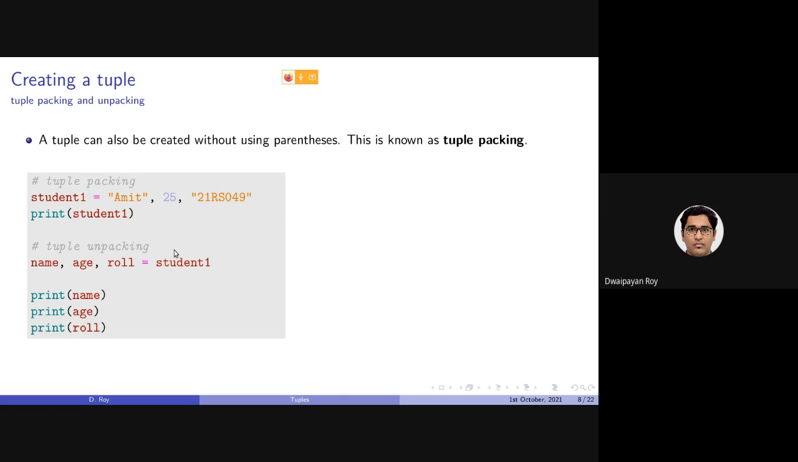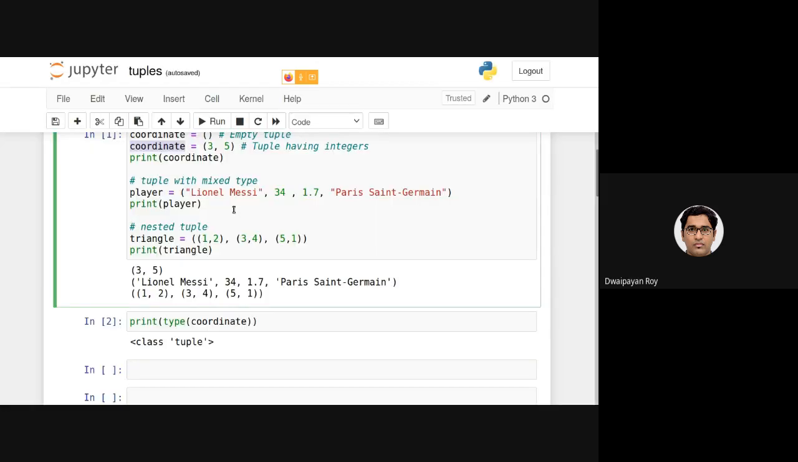Similarly, we can unpack them. As there are 3 elements in this tuple, we can simply have 3 different variables in the left hand side of an assignment statement. This is an assignment statement. So there are 3 variables in the left hand side equals to the name of the tuple, which is basically packed with 3 elements. Now let's just look at the corresponding example.